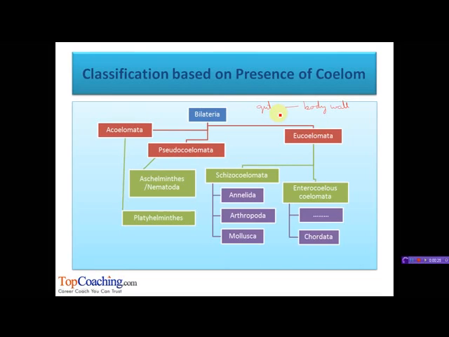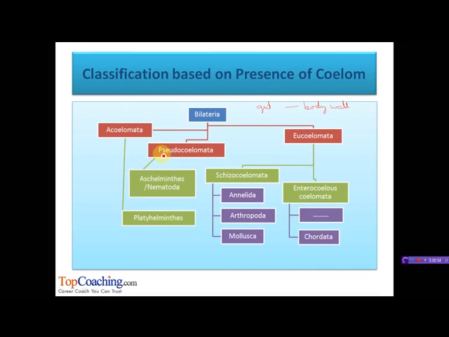Now, depending upon the presence or absence of a true coelom, Bilateria has been divided into three categories. First is acoelomata, second is pseudocoelomata, and the third is eucoelomata. Acoelomata consists of those animals in which coelom is absent. Its example is phylum Platyhelminthes.